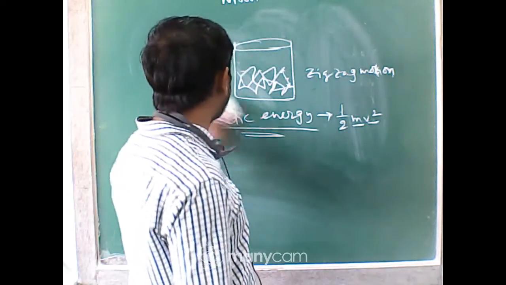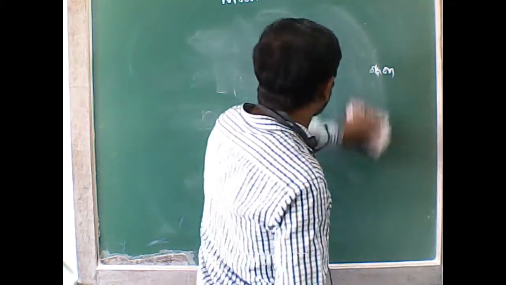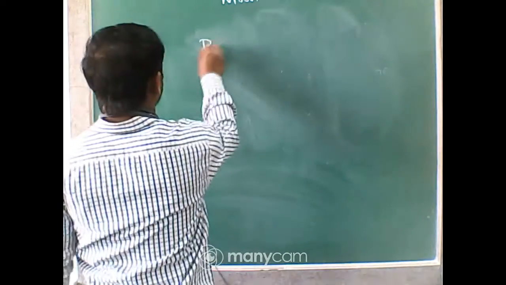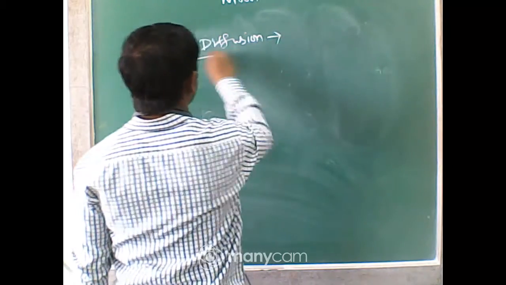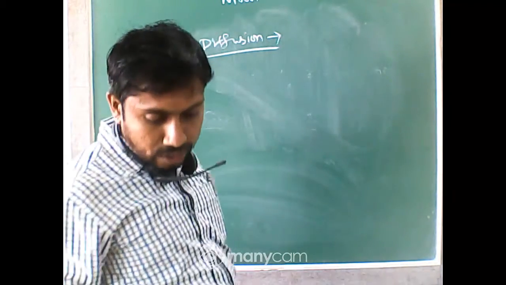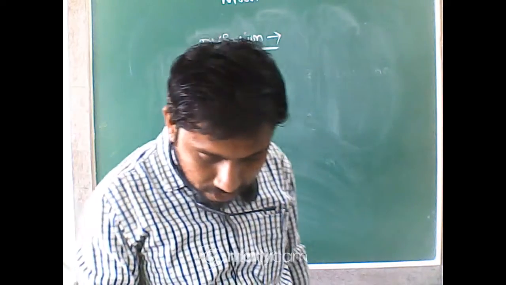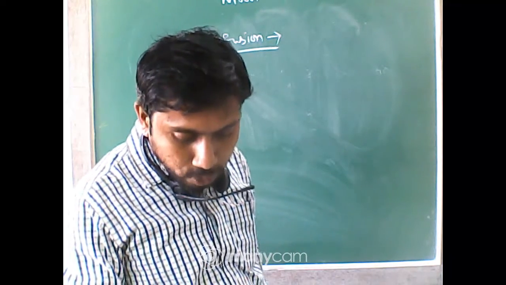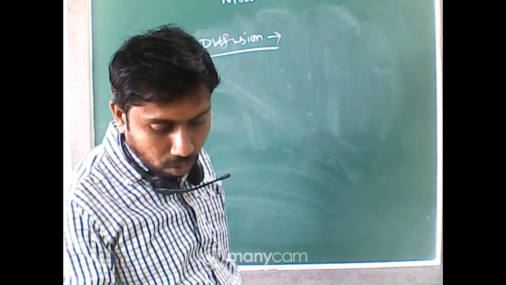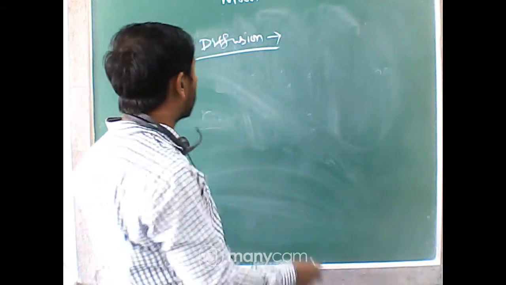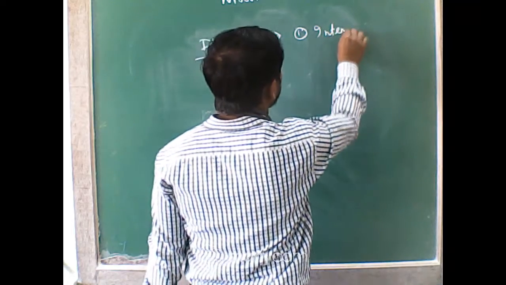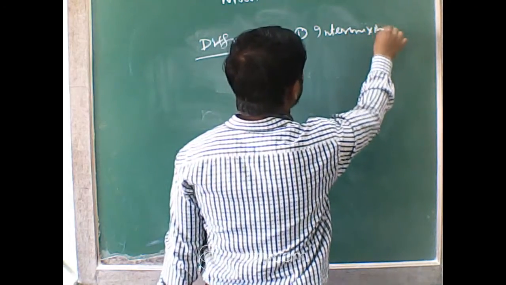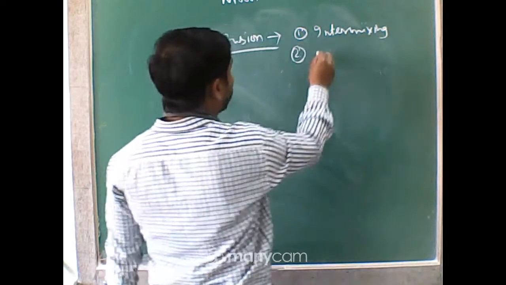What is diffusion? That is intermixing of particles. So intermixing of particles of two different types of matter on their own is called diffusion. There is a key word, intermixing, and number two is on their own.